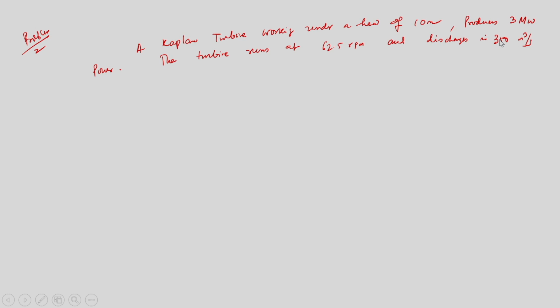Its discharge is 350 meter cube per second. The tip diameter of the runner is 7.5 meter, and the hub to tip ratio is equal to 0.43.